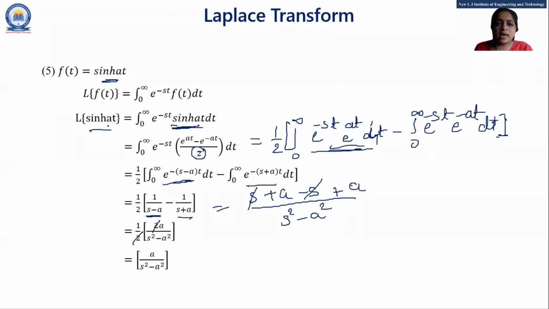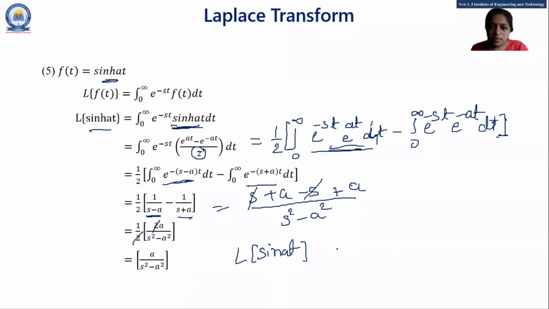For Laplace of sinh at, a is in the numerator, meaning the constant term is in the numerator, and the denominator is s square minus a square. For Laplace of sin at, what is the difference between hyperbolic and sine?